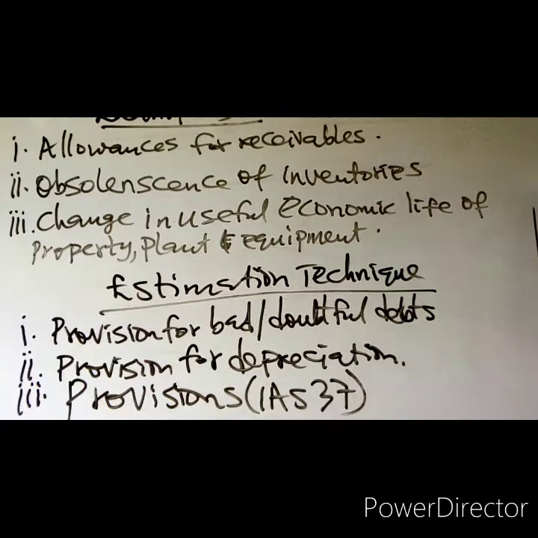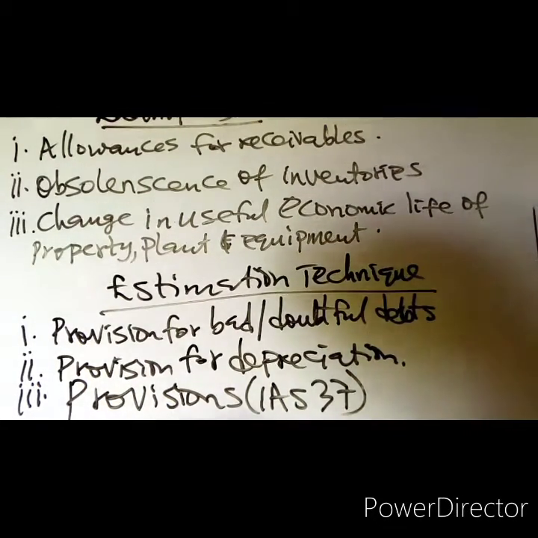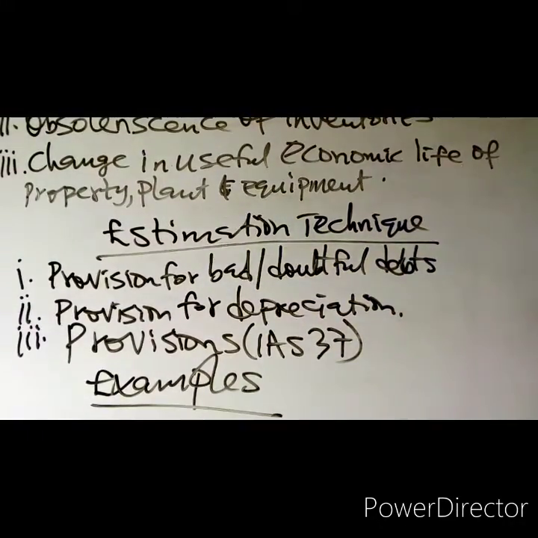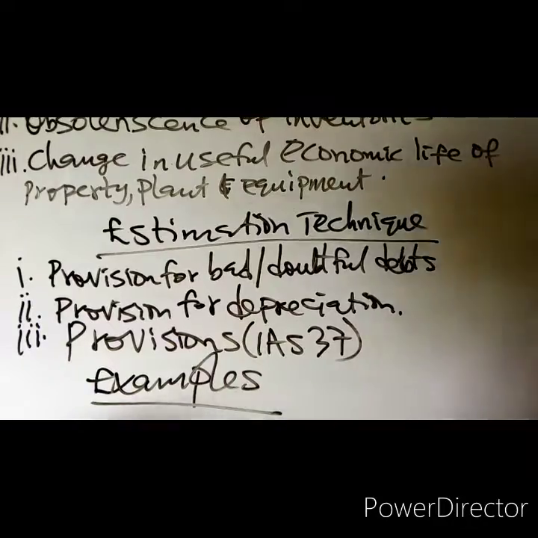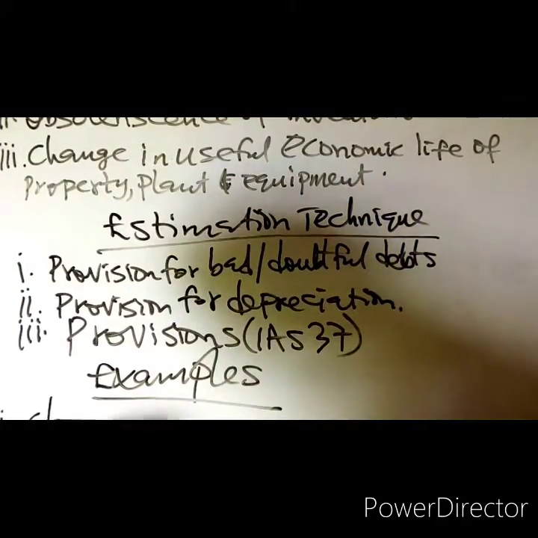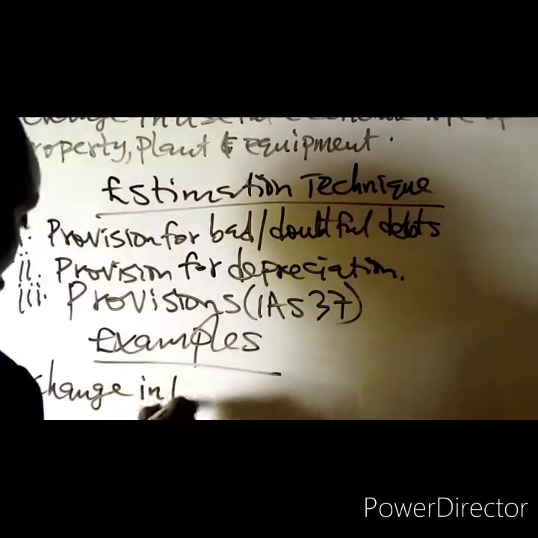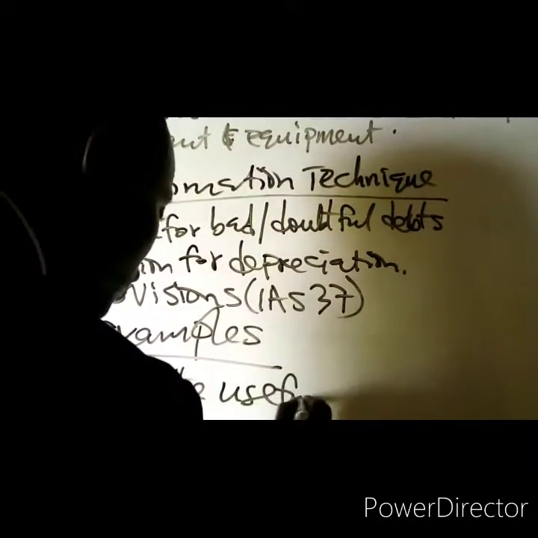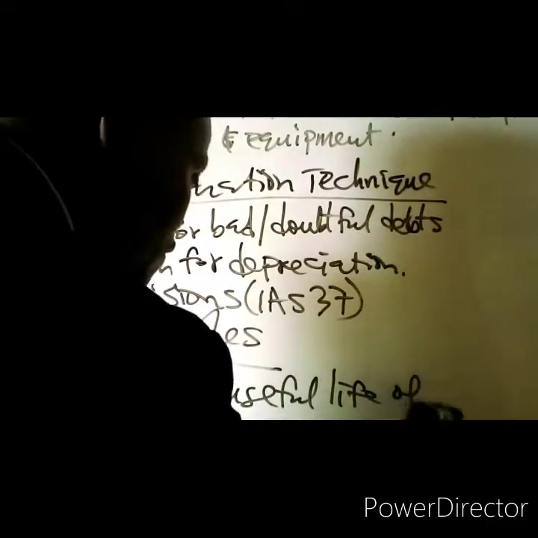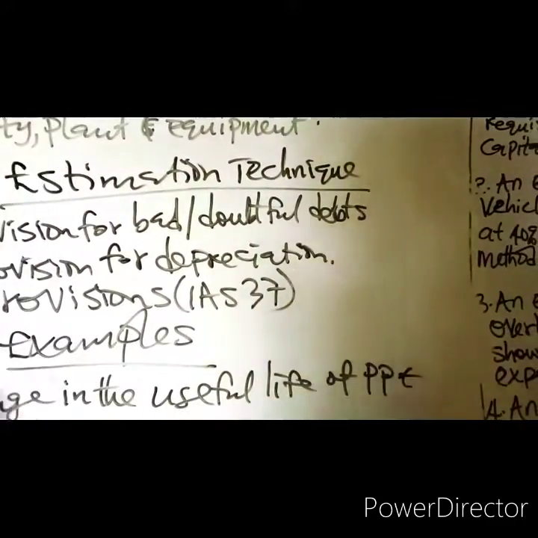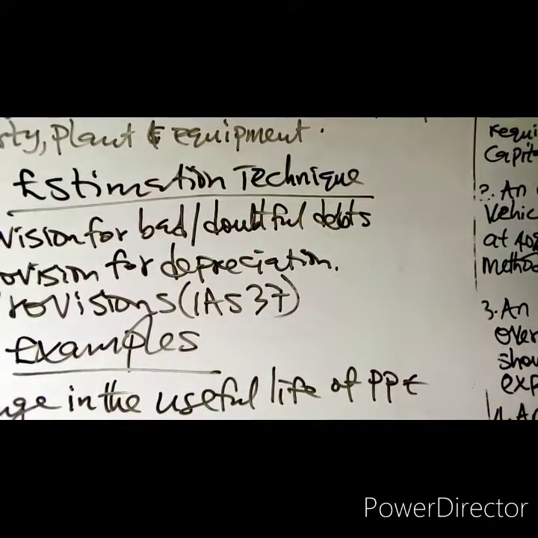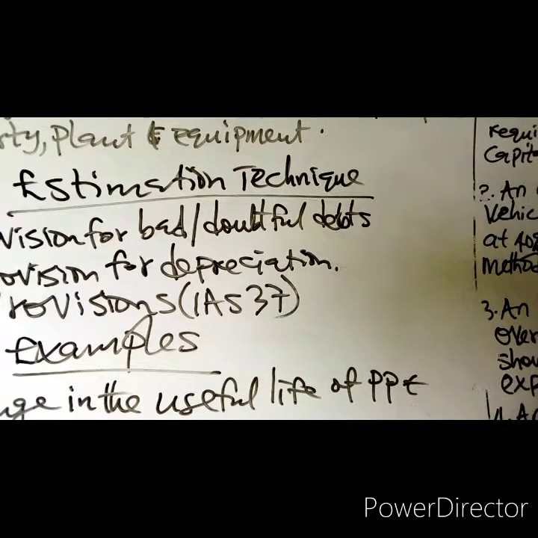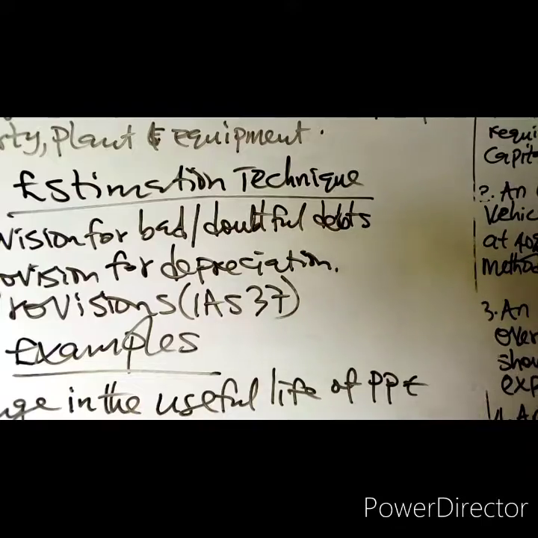Examples of changes in accounting estimates. Number one, change in the useful life of property, plant, and equipment.